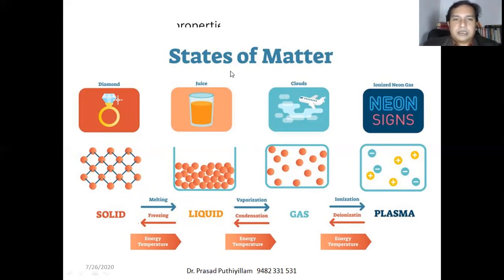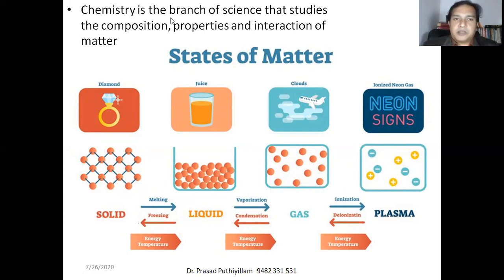So these are the states of matter, and chemistry is the branch of science that studies the composition, properties, and interactions of matter, and also some of the chemical transformations that are required to convert solid to liquid, liquid to gas, gas to liquid, and different materials or different chemicals, how they transform from one structure to another. All these studies come under chemistry.